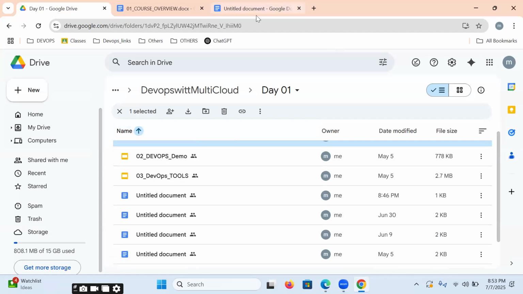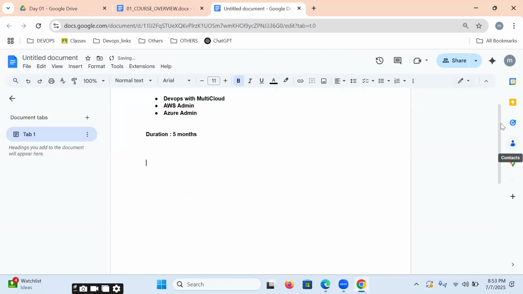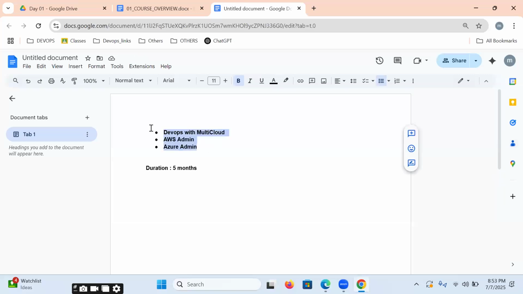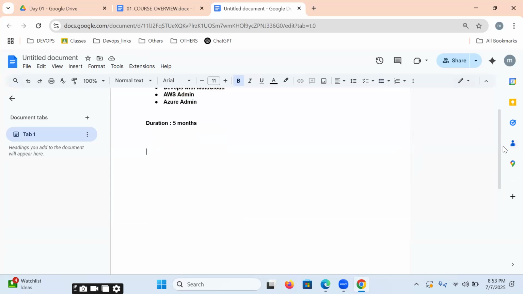So what exactly is our agenda for today? We can't learn everything together at a time, and we can't understand everything in a single session. That's why we're dividing it into 3 sessions. Today we focus only on what is DevOps. Tomorrow, what is cloud?